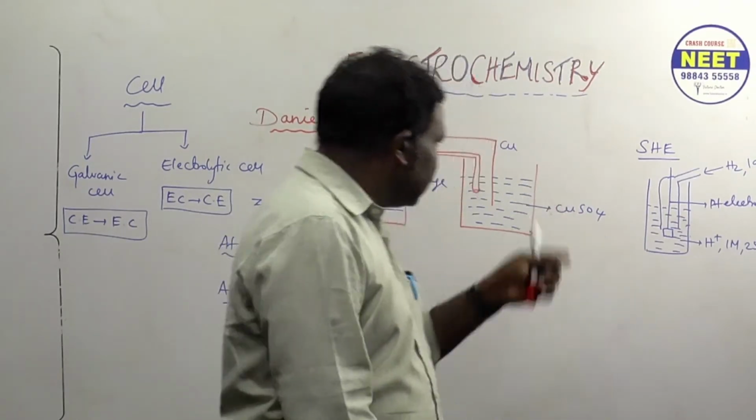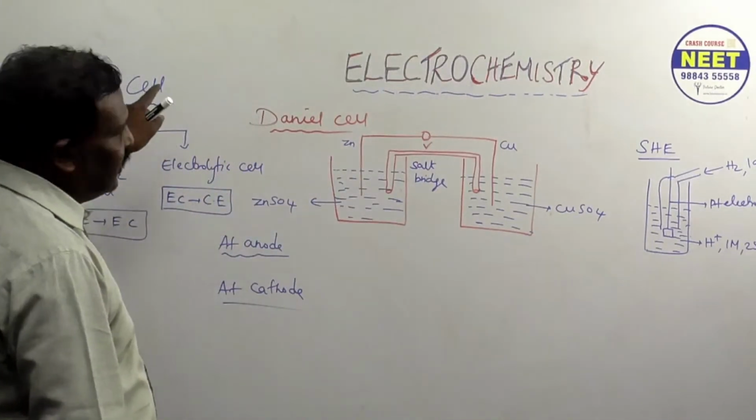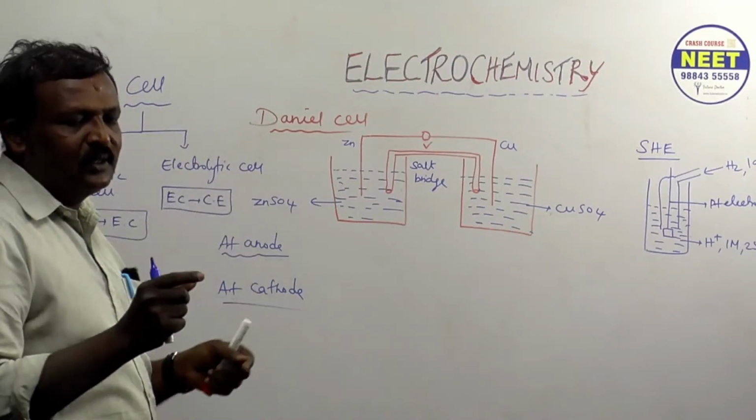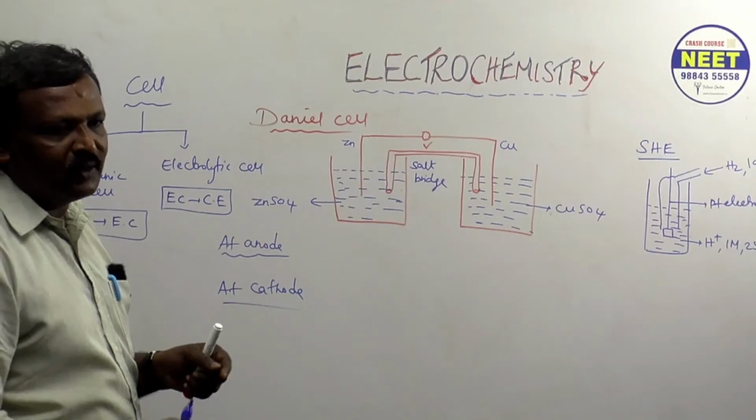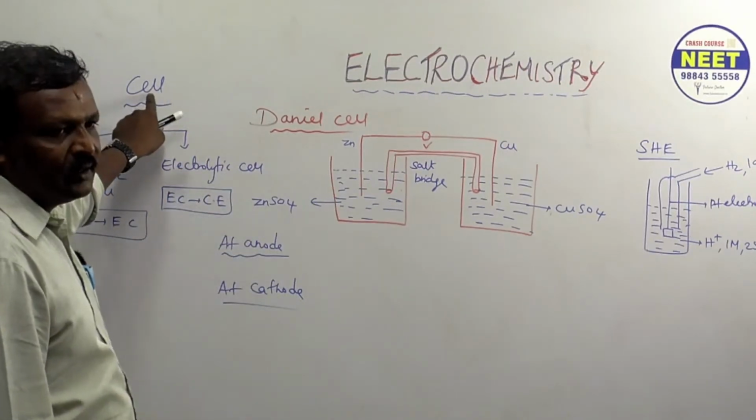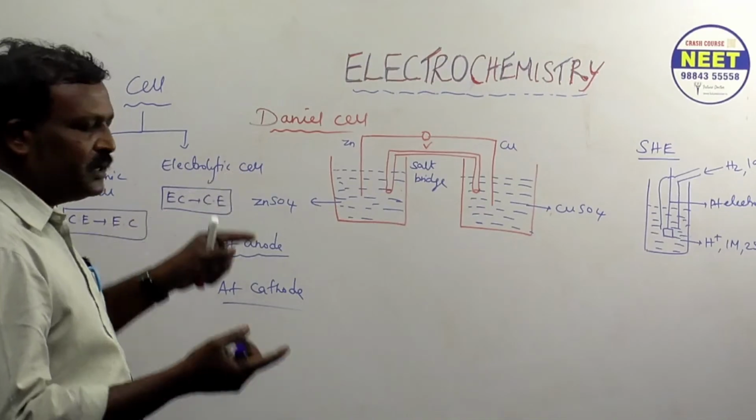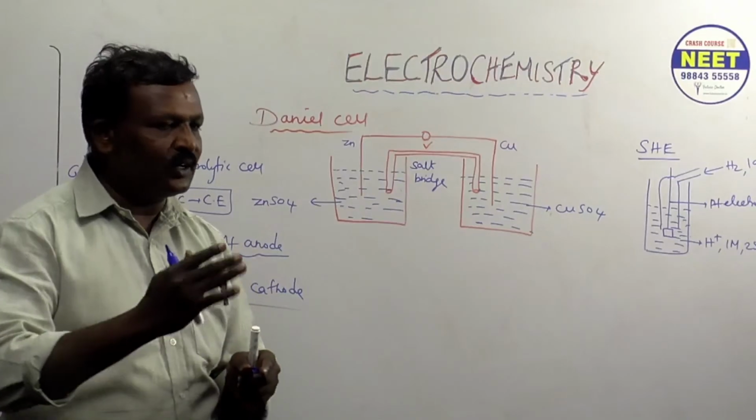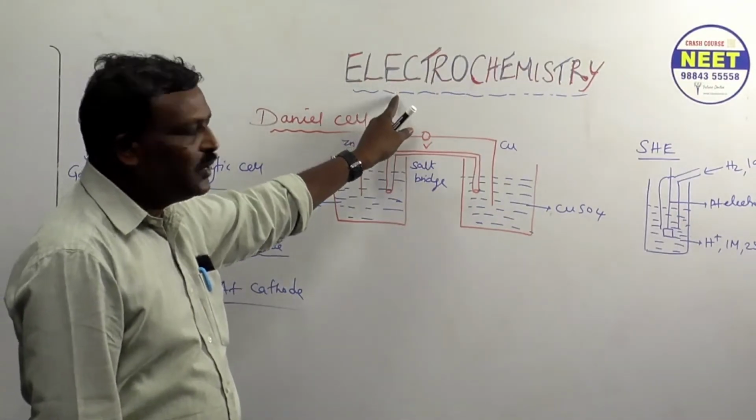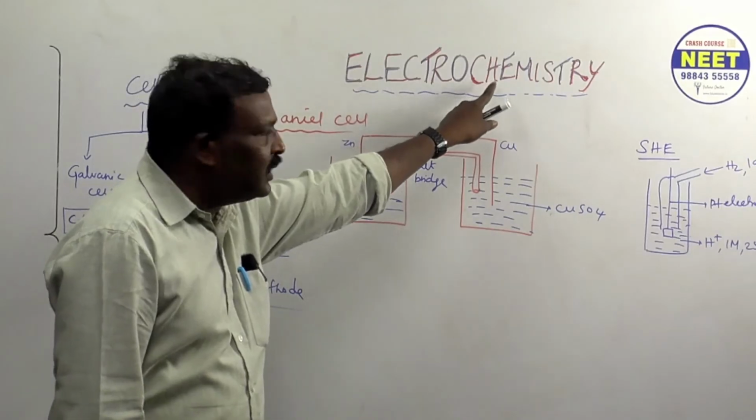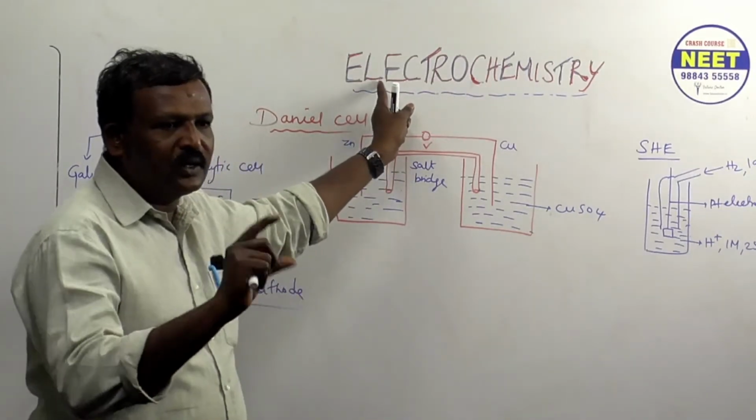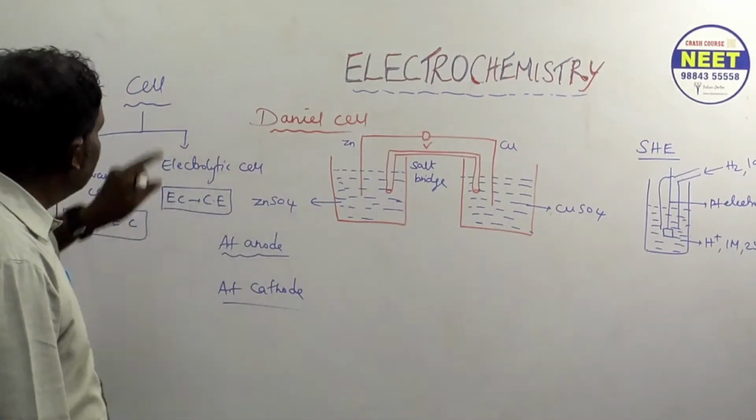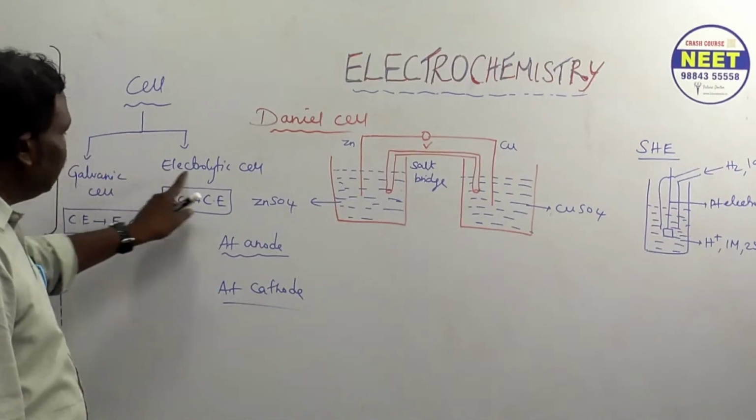So here first, cells. What is a cell? It's a device in which an electrochemical process takes place. Wherever an electrochemical process takes place is called a cell. Electrochemical reaction means sometimes electrical energy is converted to chemical energy or chemical energy is converted to electrical energy. This is called an electrochemical reaction. Understood? The meaning is there in the word itself. Any device in which that takes place we can call a cell. They are classified into 2 types, galvanic cell and electrolytic cell.